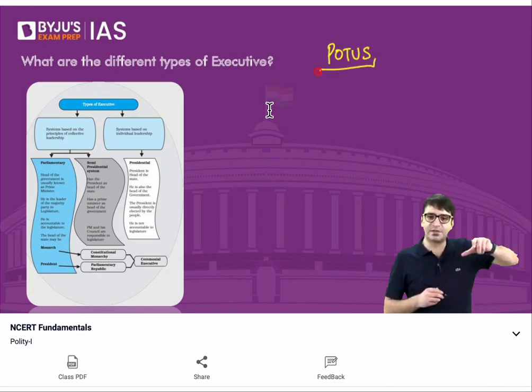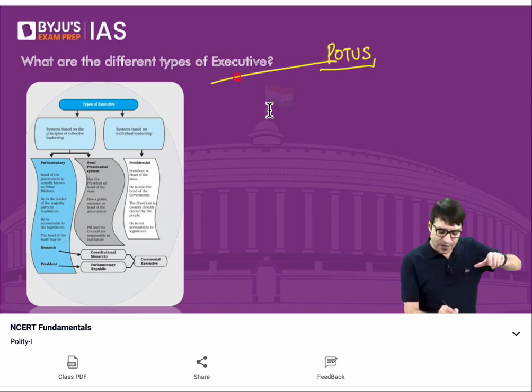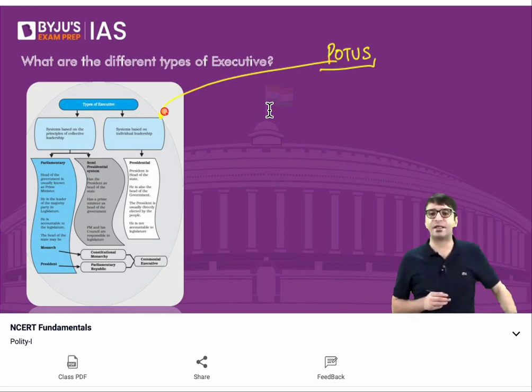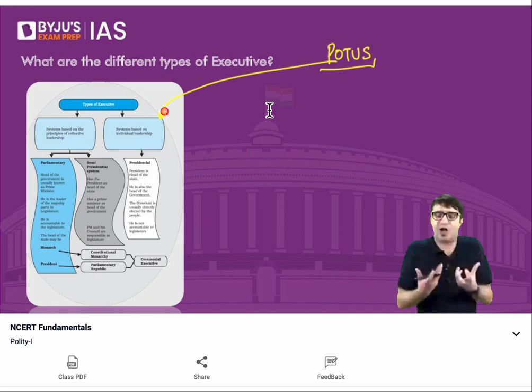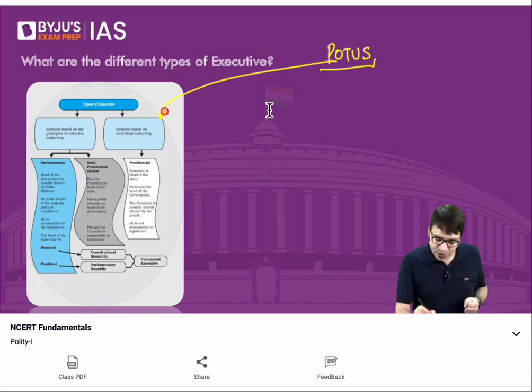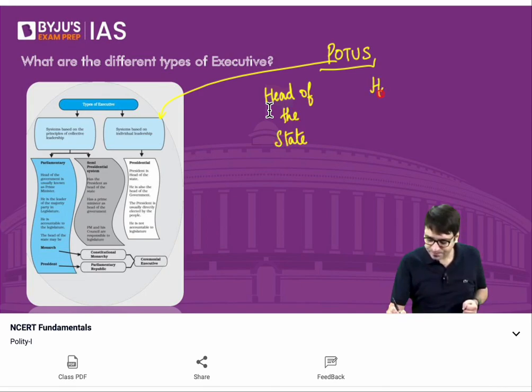And in the United States of America, they follow a presidential form of executive based on the concept of individual leadership. And the President of the United States is very powerful. He is not only the head of the state, the President is also head of the government.